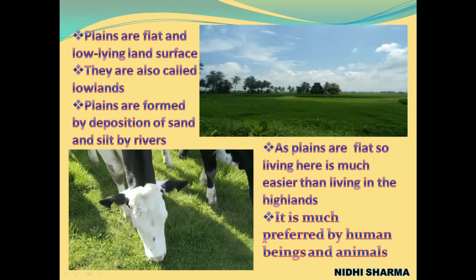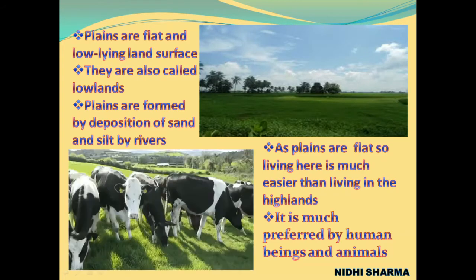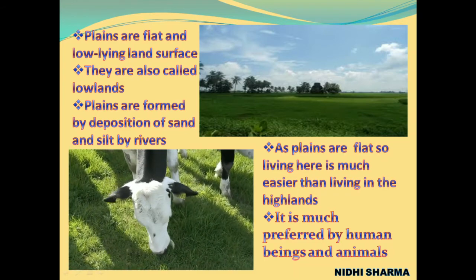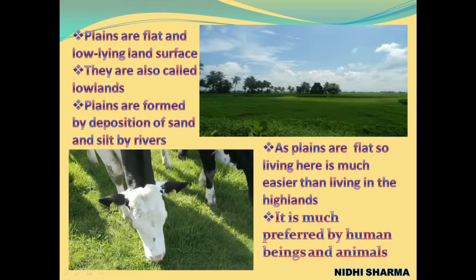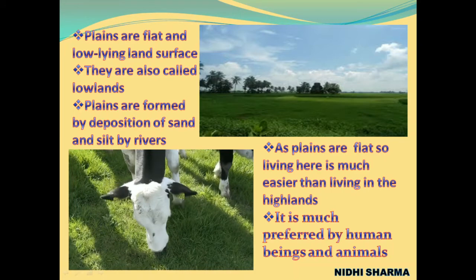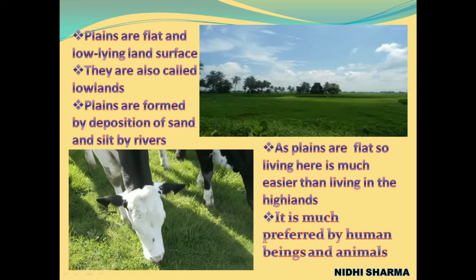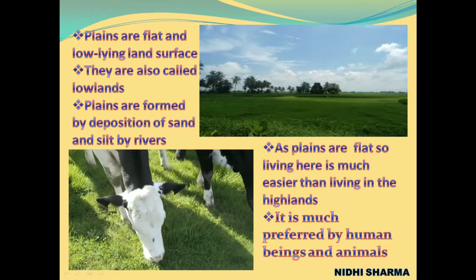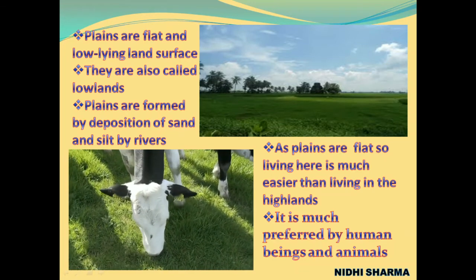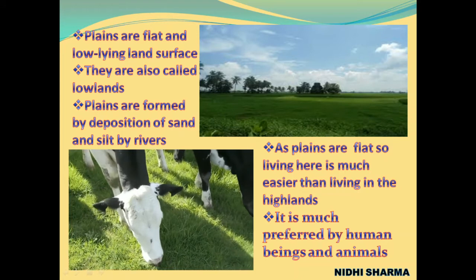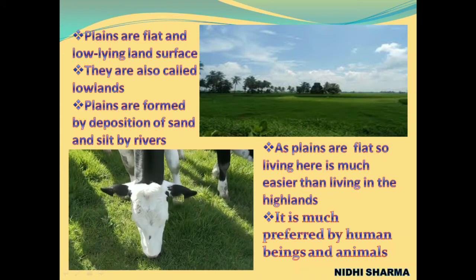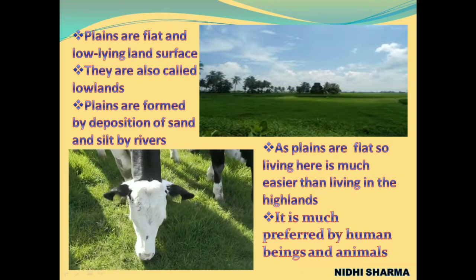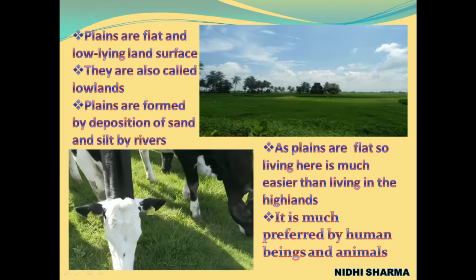As plains are pretty flat, living here is much easier than living in the highlands. It is much preferred by human beings and animals as they are completely flat and easily accessible for different types of work. So plains are more accessible for people to live in than the mountains, because they are lowlands and they are flat.